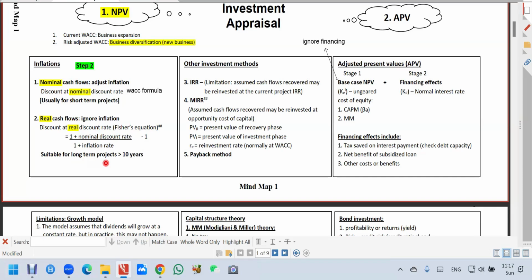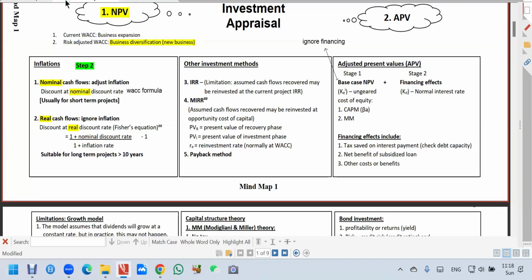This one for short-term project, normally in exam, they are the short-term project. In the exam, if they have a lot of inflation, actually cannot use this one. So there's a restriction for this one here, because 1 inflation rate, you have 1 discount rate.